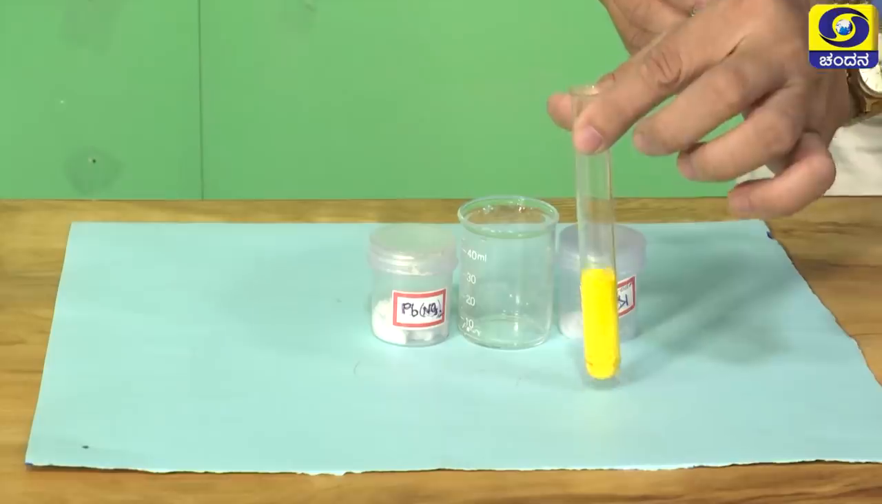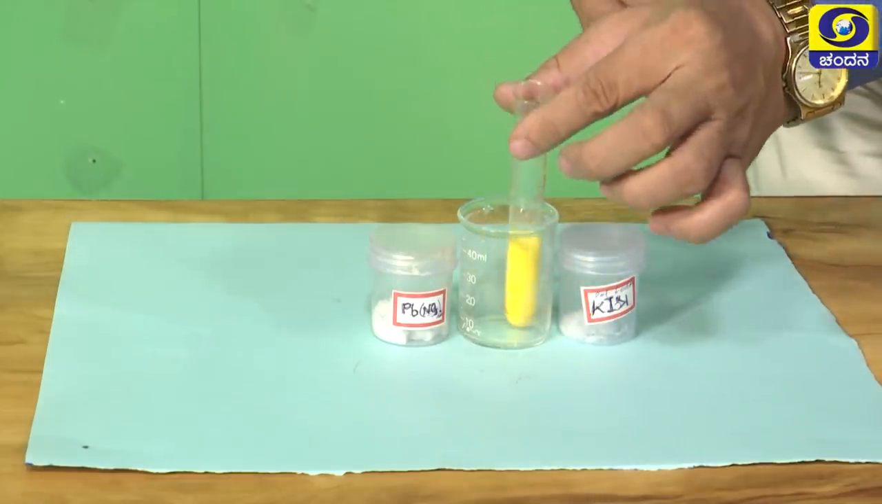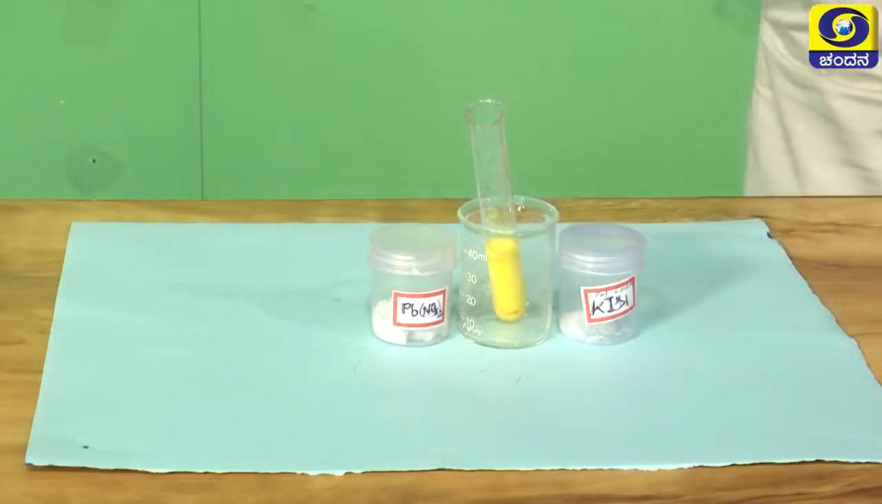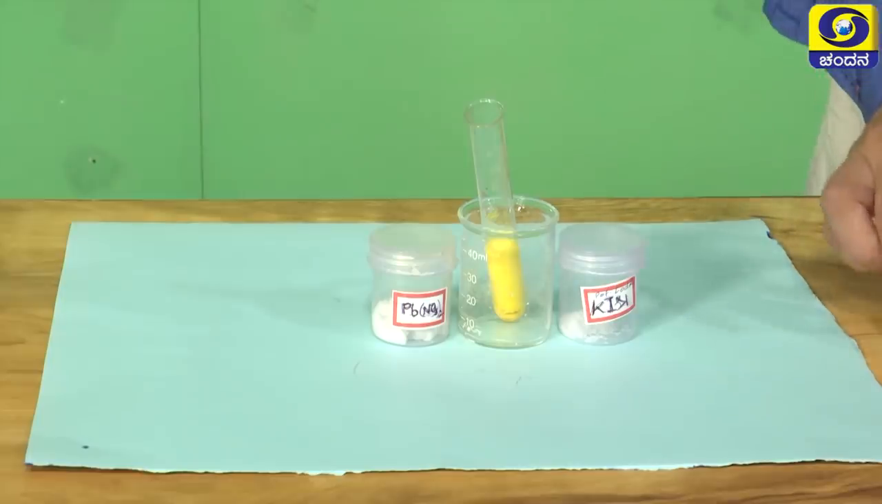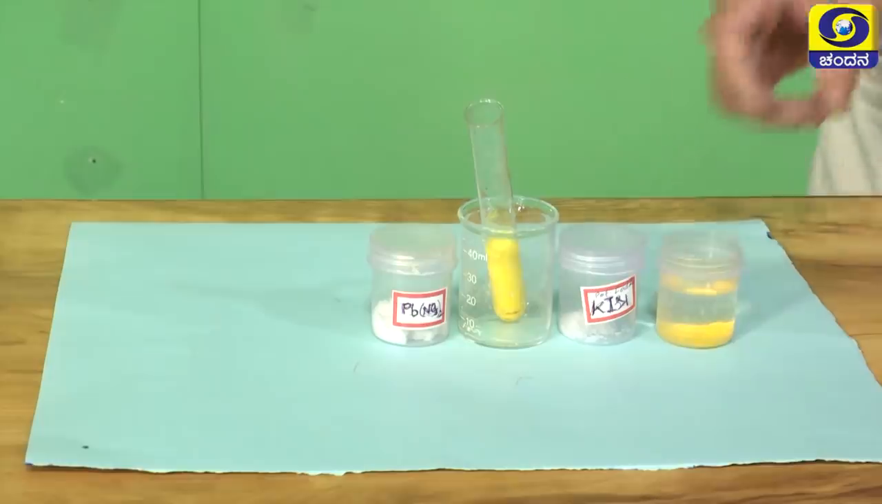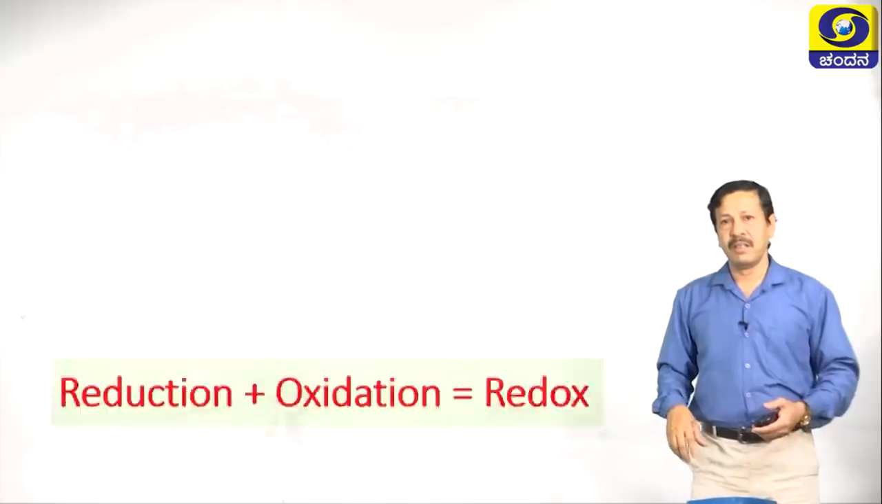So, precipitate of lead iodide is formed in this solution. If you keep this one for some time, the precipitate settles, and already I prepared the solution. You will observe here the precipitate formation. If you keep this for half an hour, you will observe deposition of solid precipitate at the bottom.